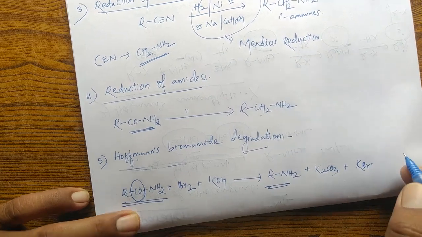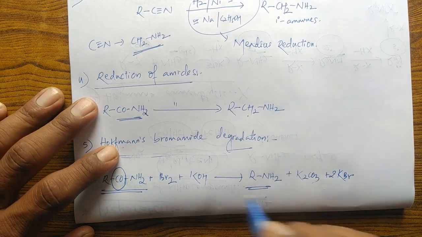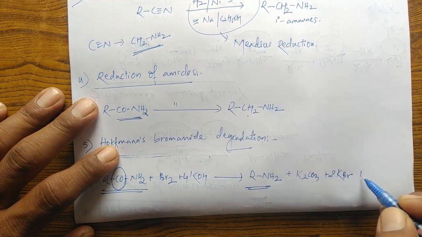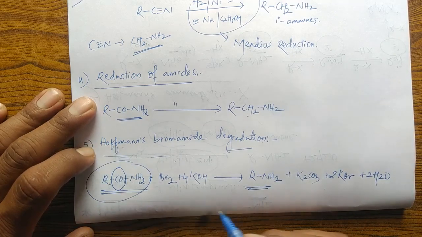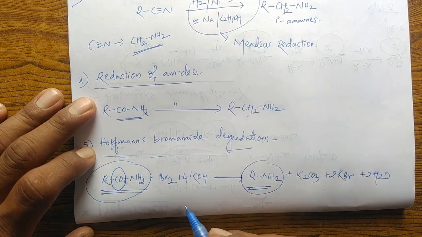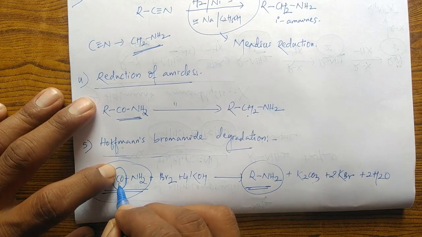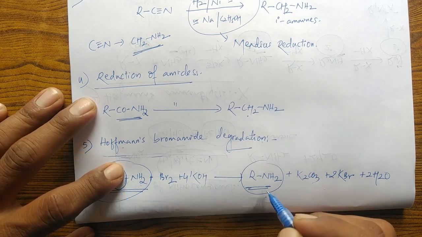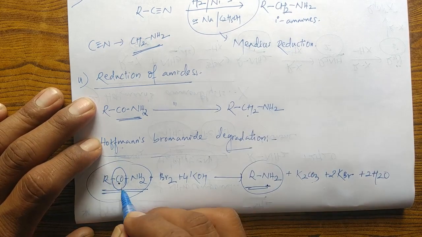We have to make use of a total of 4 KOH, with the elimination of 2 moles of H2O. When you compare this amide and this amine, the amide has one carbon atom more than the amine formed.